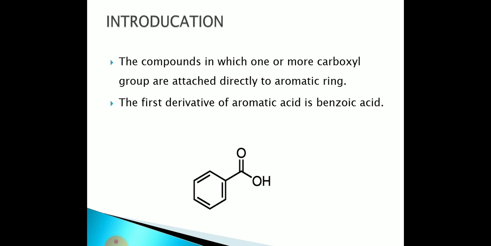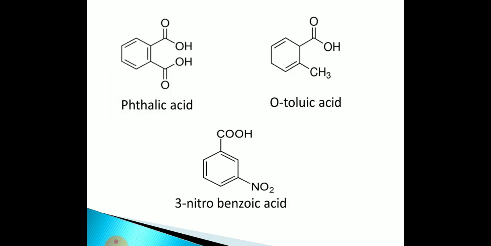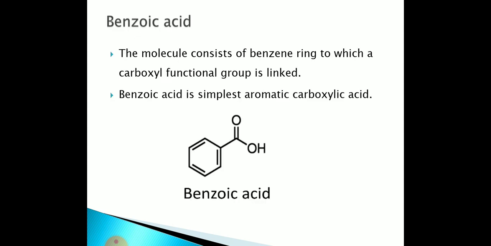The first derivative of aromatic acid is benzoic acid. Other examples of aromatic acid are salicylic acid, 2-amino-benzoic acid, phthalic acid, orthotolic acid, and 3-nitrobenzoic acid.